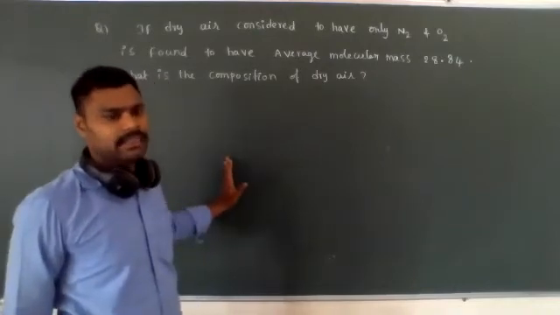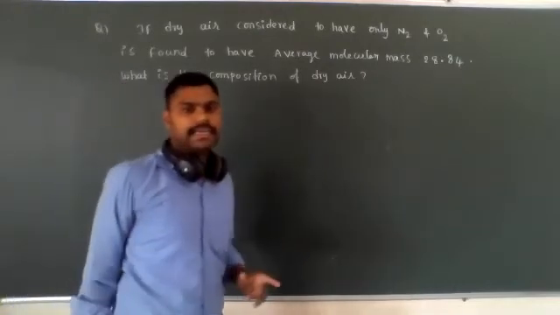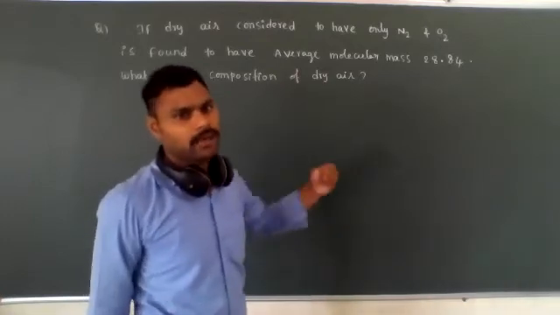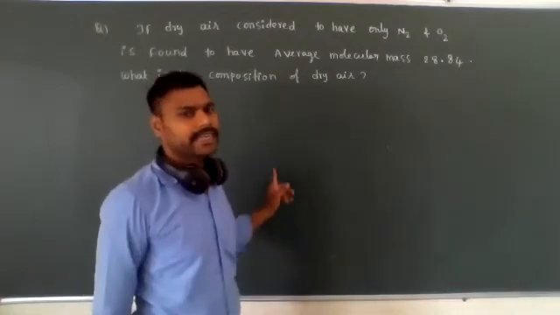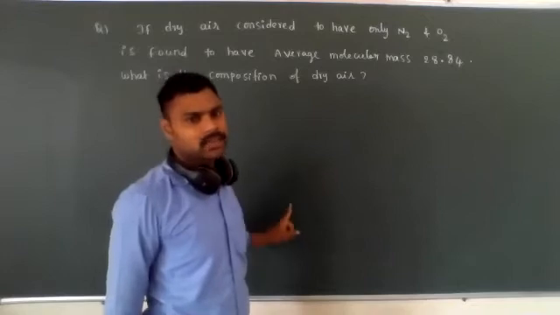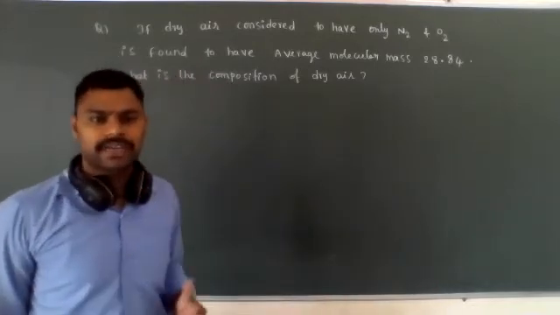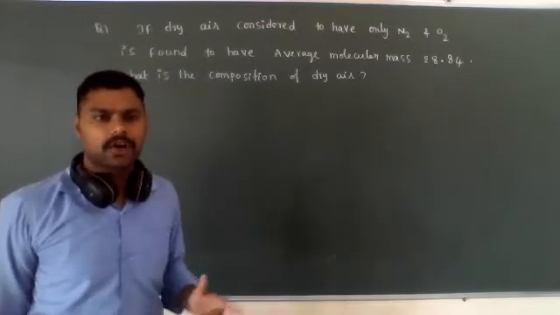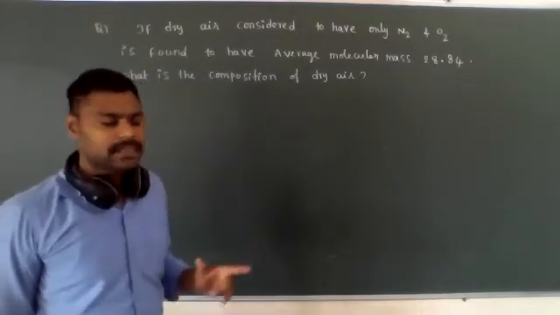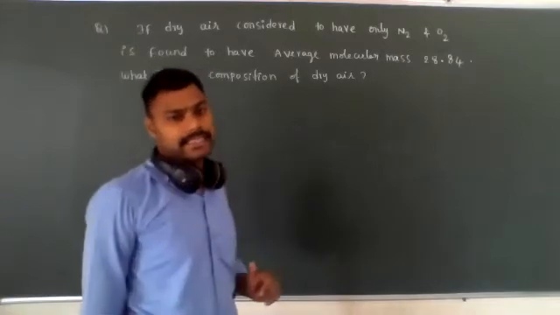Chlorine atom average mass is 35.5, I gave. Now we calculated the percentages of chlorine-35 as well as chlorine-37 isotopes. How much did we get? 75% chlorine-35 came and 25% chlorine-37 came.